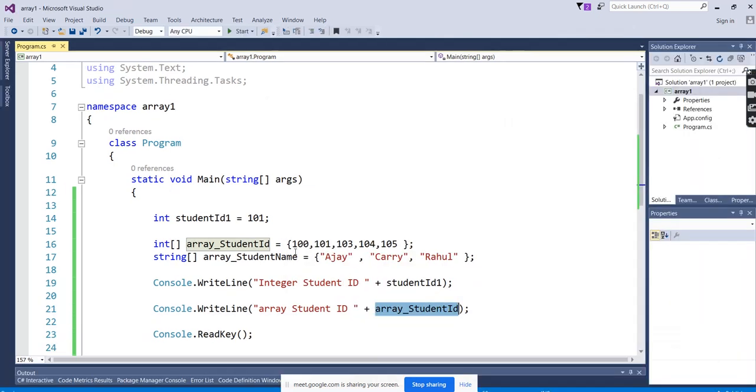Because the values are not stored in a single memory location here. The values are not stored at a single place. You can see there are multiple values. It cannot show all the multiple values like what we are accessing in the integer or the different data types. In array data type, we have to access individually.